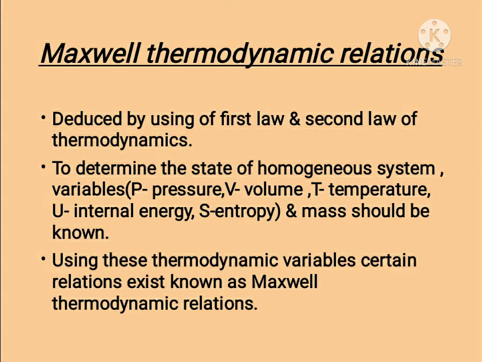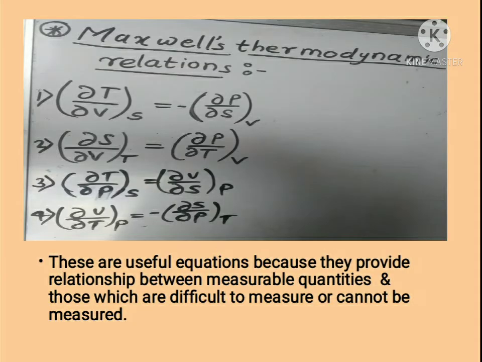Using thermodynamic variables, certain relations exist. They are known as Maxwell thermodynamic relations. These are 4 Maxwell thermodynamic relations. These provide relationship between measurable quantities and quantities which are difficult to measure or can't be measured.